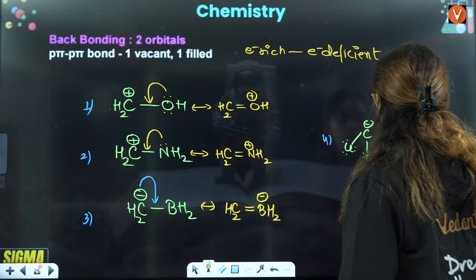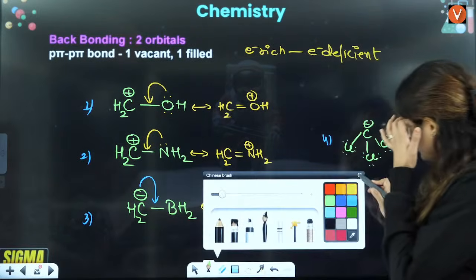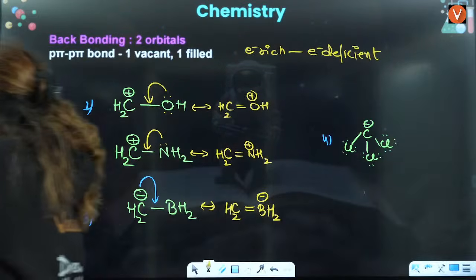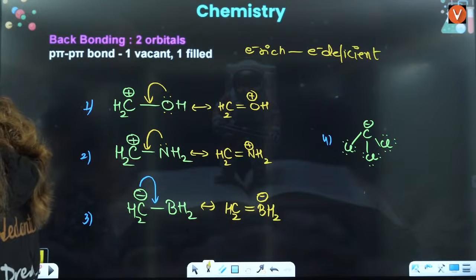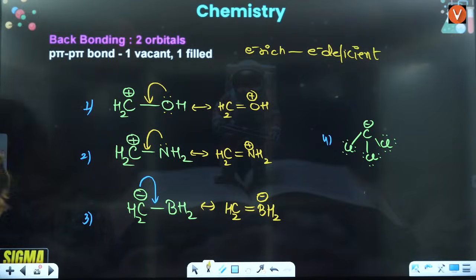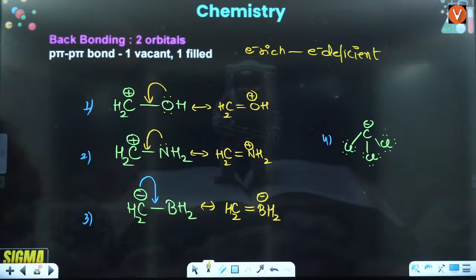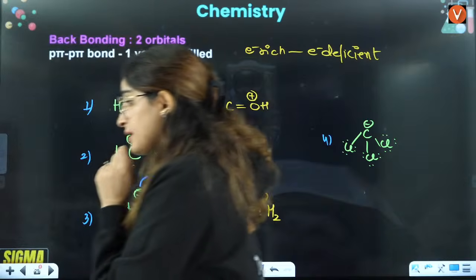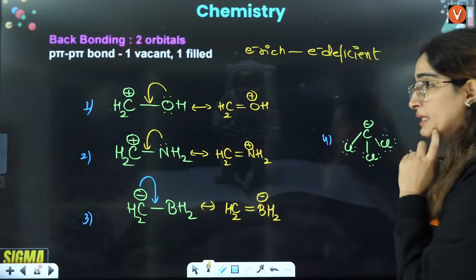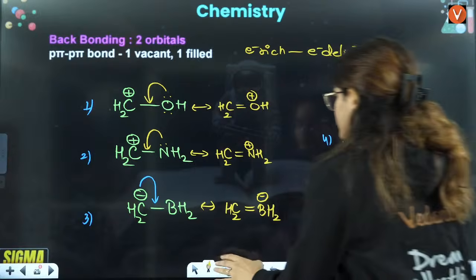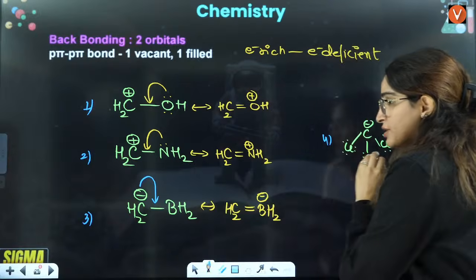Tell me, will it show any kind of resonance? This is electron rich and it has lone pair of electrons. Will it show any kind of resonance? Okay. Third one, fourth one. Yes, Sai Krishna, Ravi, Manoj, Giri, Rauma, Ujjwal, JEE aspirant, tell me about it. Will it show any kind of resonance or no? Fourth one. Yes or no? No, okay. Now, for this you should have a knowledge about inorganic chemistry.